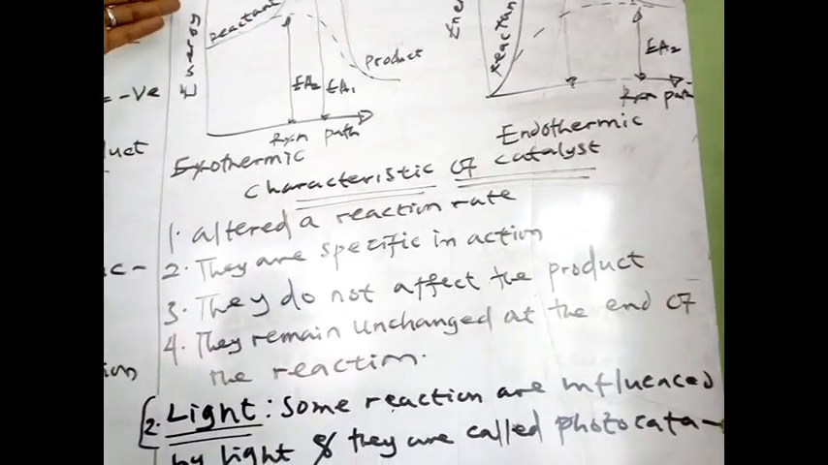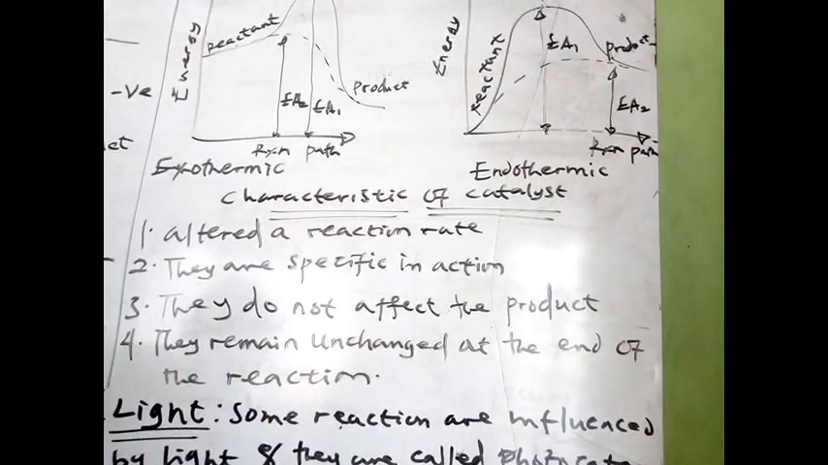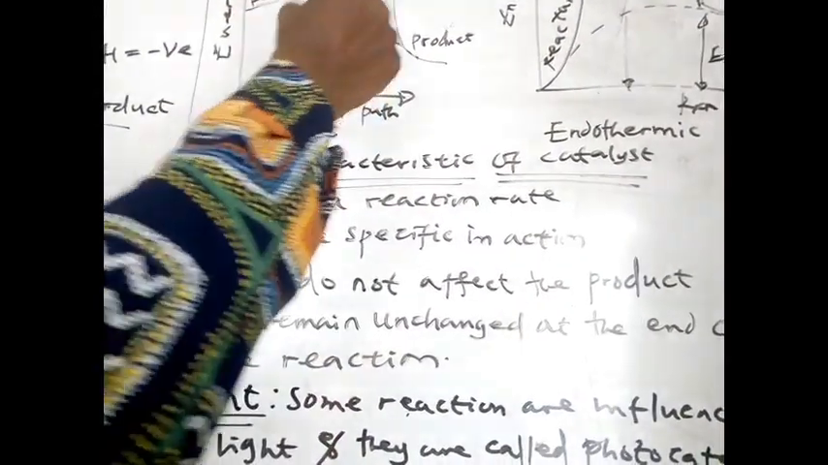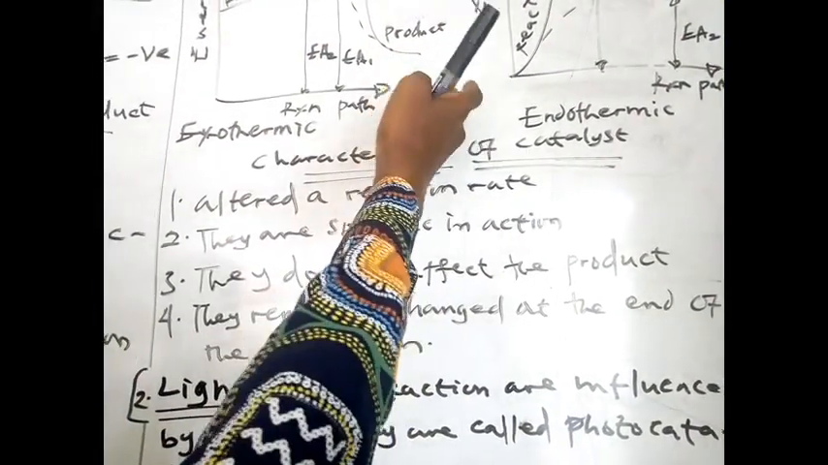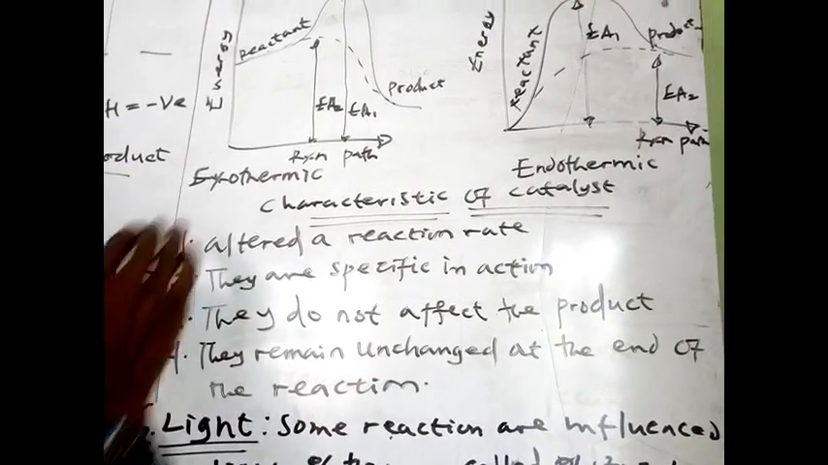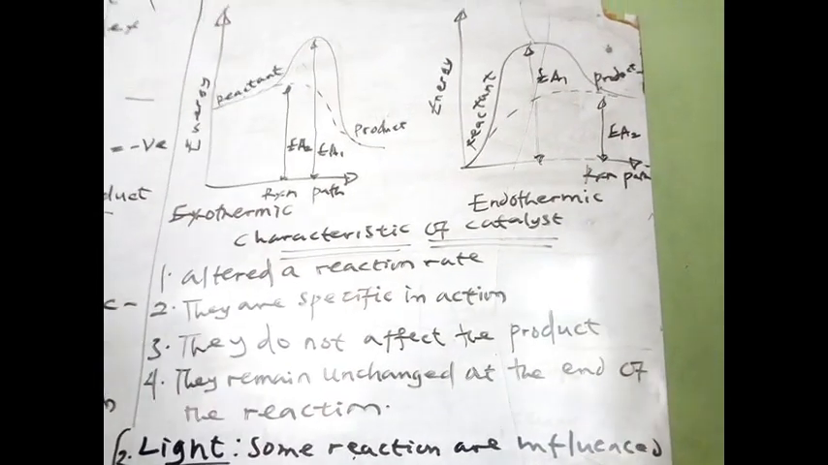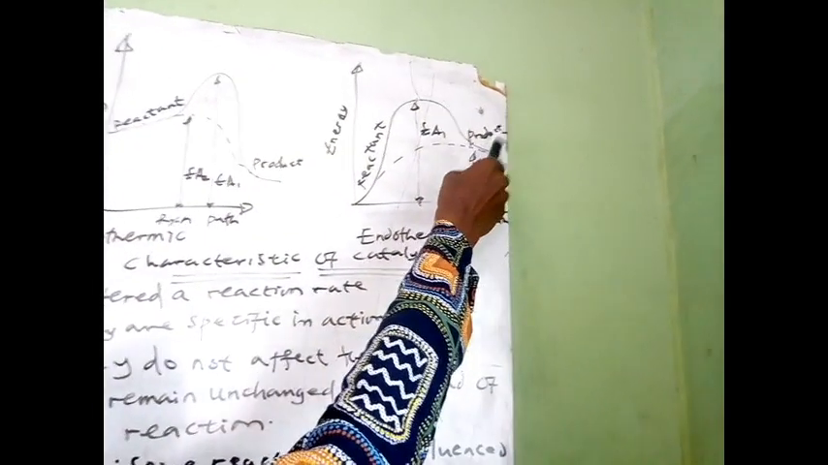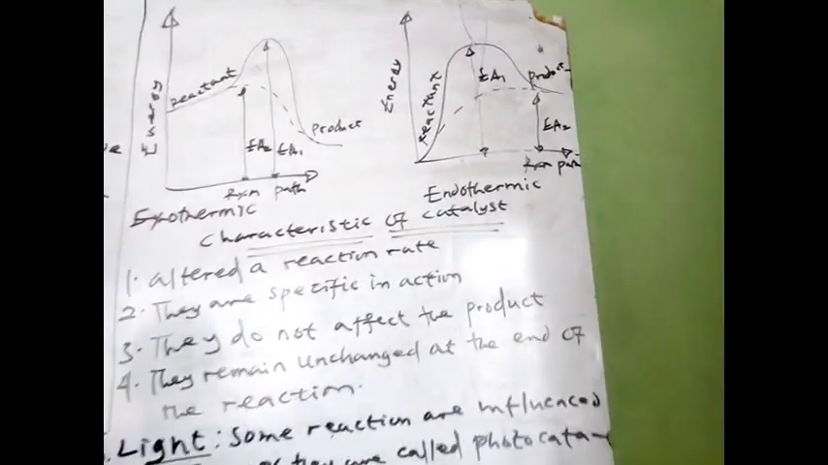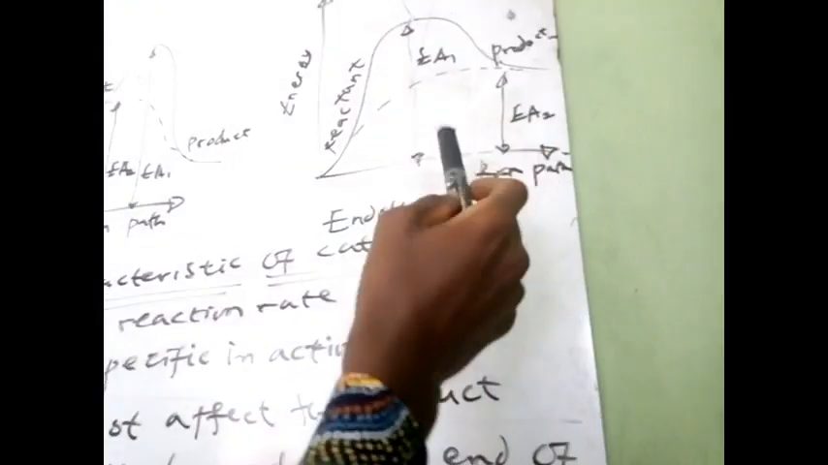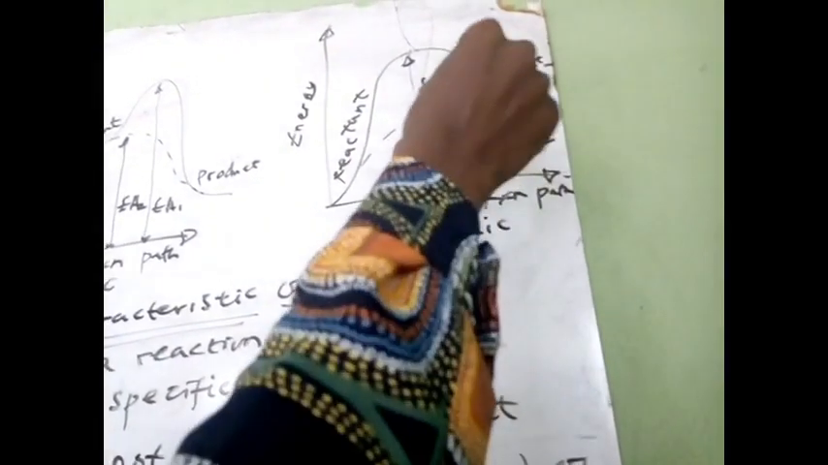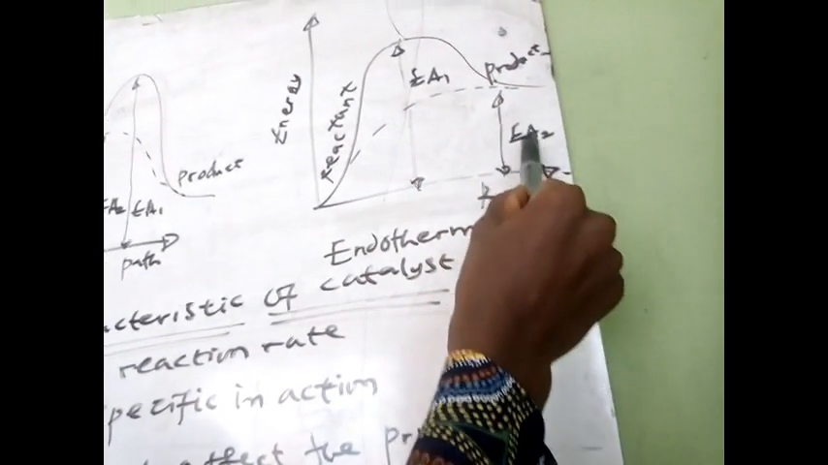So we still have, for the exothermic reaction, our reactant energy bigger than the product, so the change in enthalpy is going to give us a negative delta H, and so we have an exothermic reaction. Here the change in energy between the product and the reactant will give us a positive delta H for the endothermic reaction. And the same thing happens when we use the catalyst.